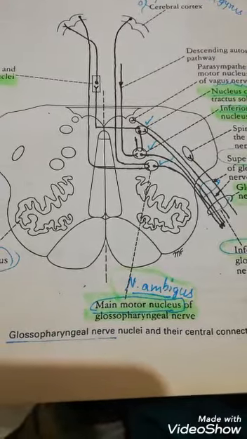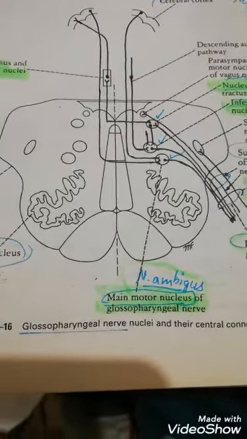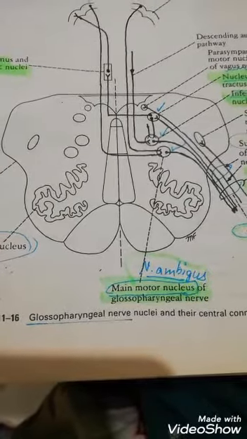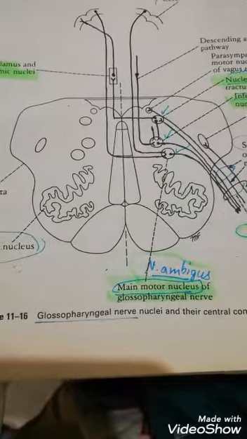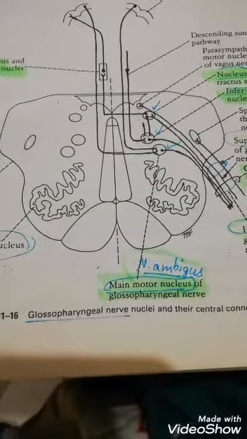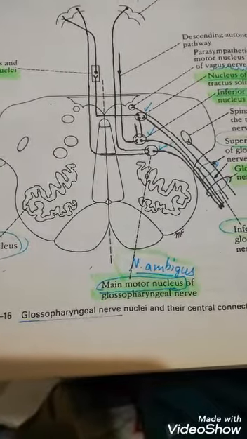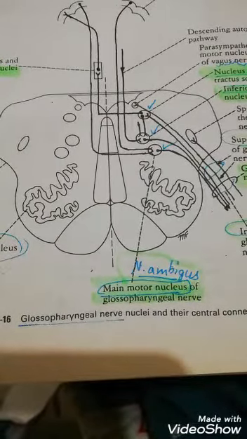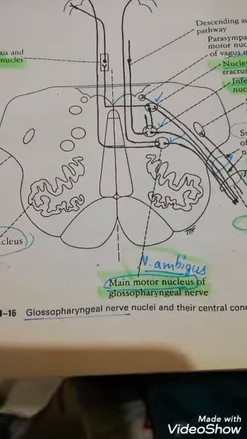Bismillahirrahmanirrahim. Now we are going to discuss the ninth cranial nerve, which is called the glossopharyngeal nerve. It is a mixed type of nerve, meaning it carries sensory, motor, and parasympathetic fibers. All the sensations are supposed to be passed through this ninth cranial nerve.